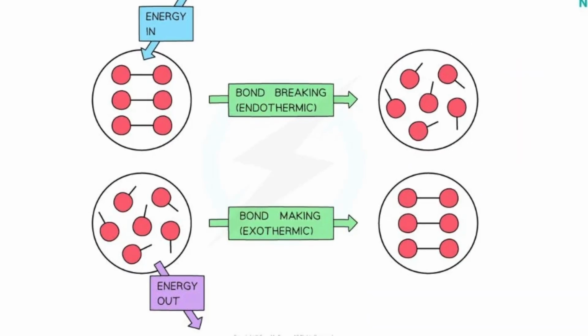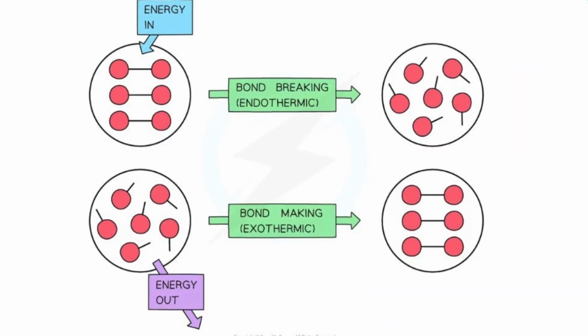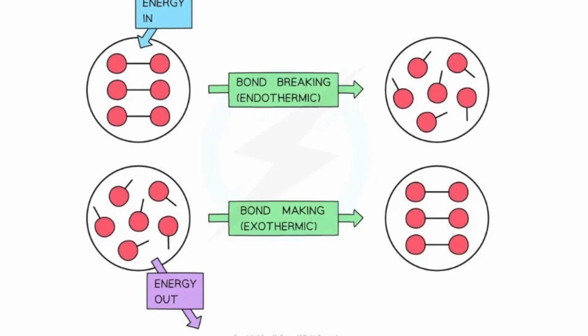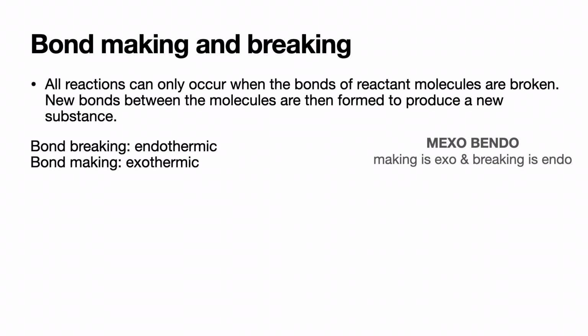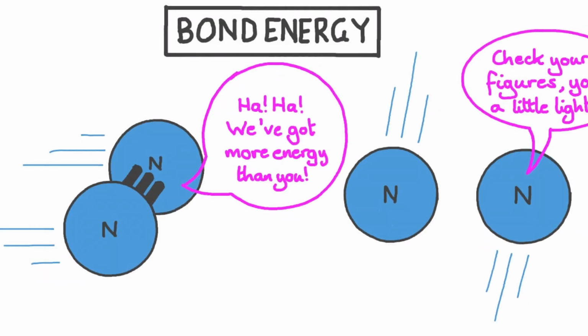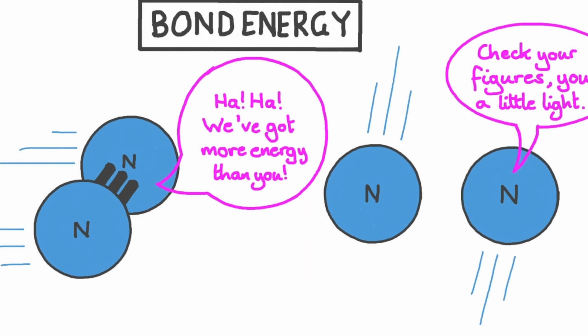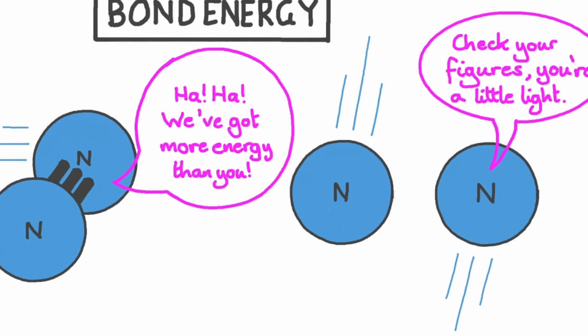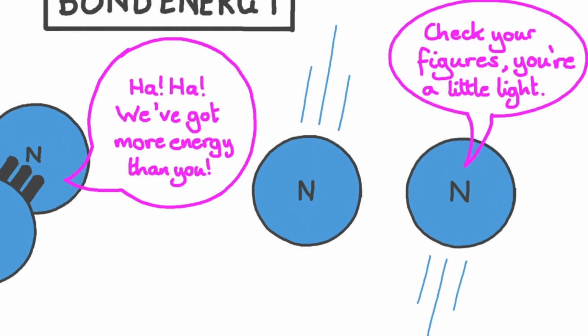Bond breaking is an endothermic reaction and bond making is an exothermic reaction. This can be remembered by the mnemonic MEXO-BENDO: making is exo and breaking is endo. The average value of the energy required to break or make a particular type of covalent bond is the bond